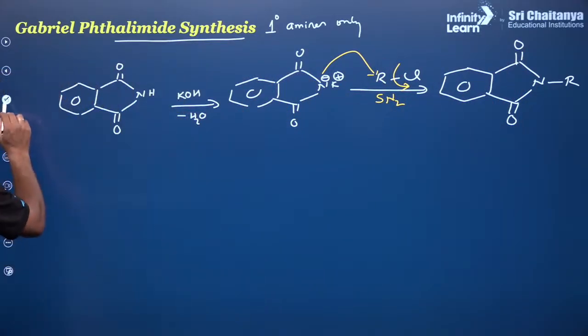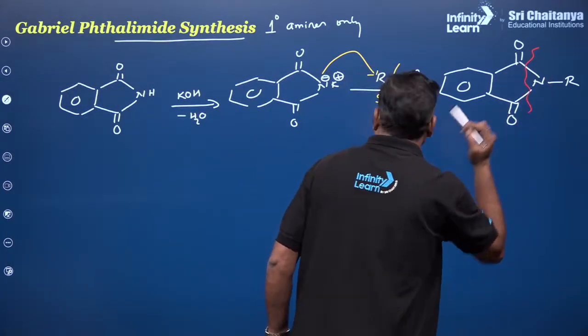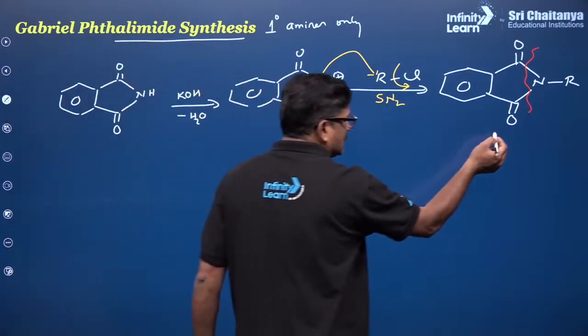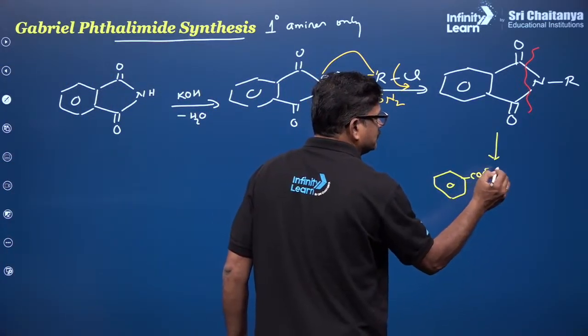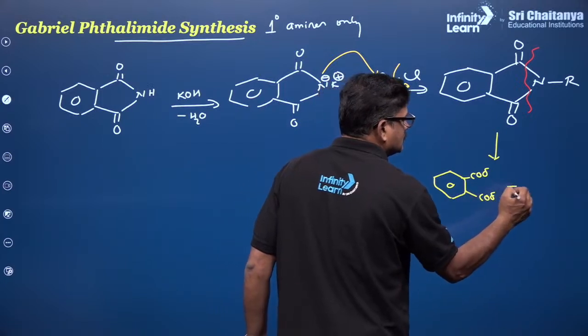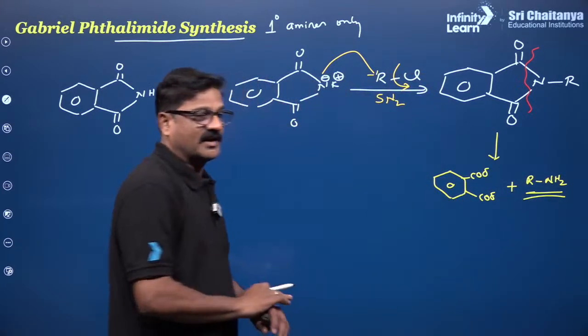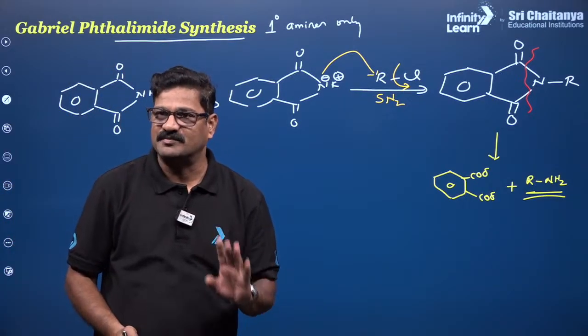So when it is hydrolyzed, you are going to get the product plus RNH2. Only this is prepared. Secondary amines and tertiary amines are not prepared by this method.